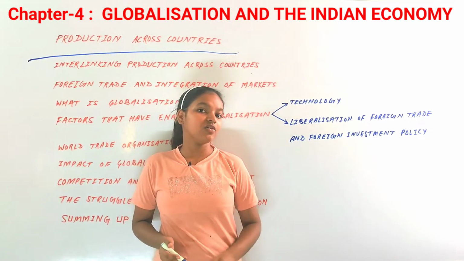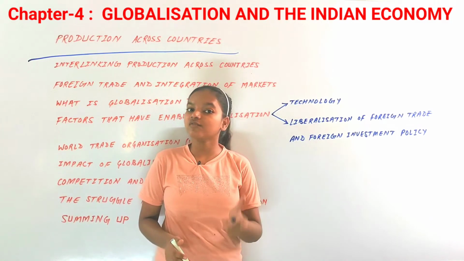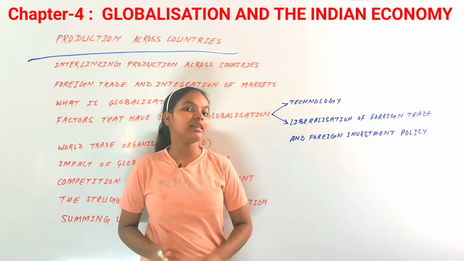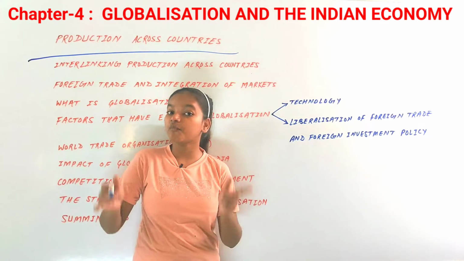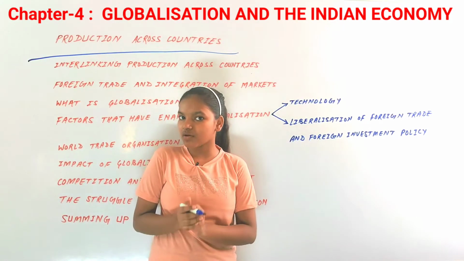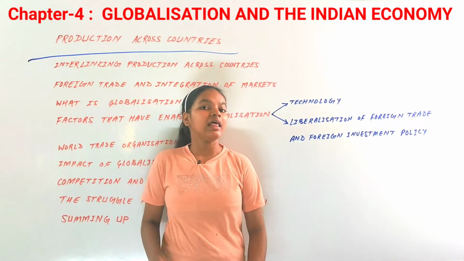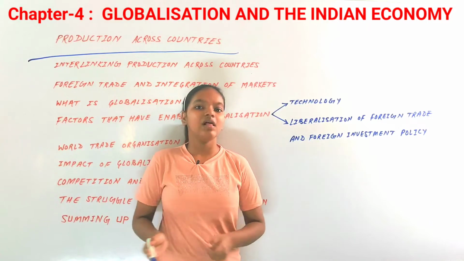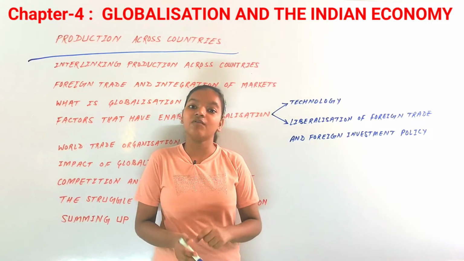So that cuts off the cost by 50 to 60% for that MNC. Now you could say that there would be a cheap cost of production, 50 to 60% less. So this kind of MNC, the structure of an MNC is very complex, like the production in MNCs is done in a very complex way.